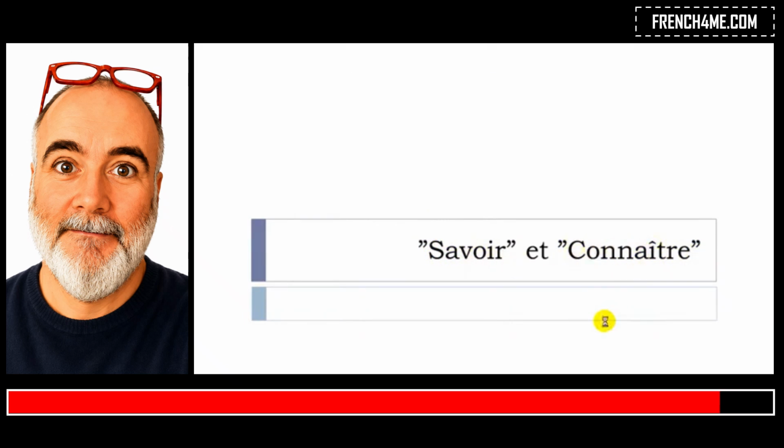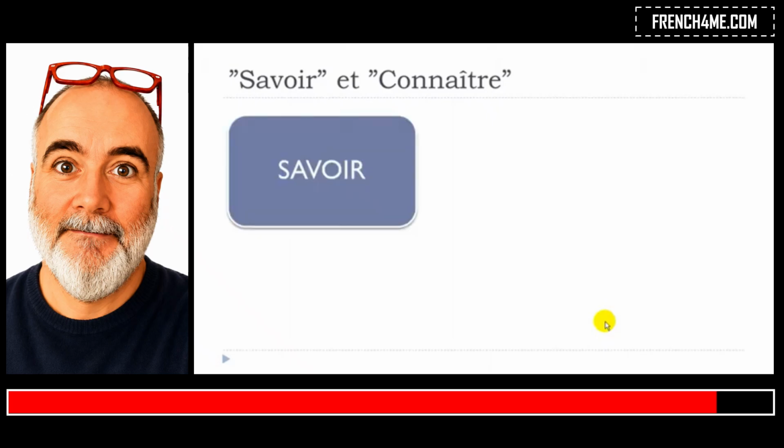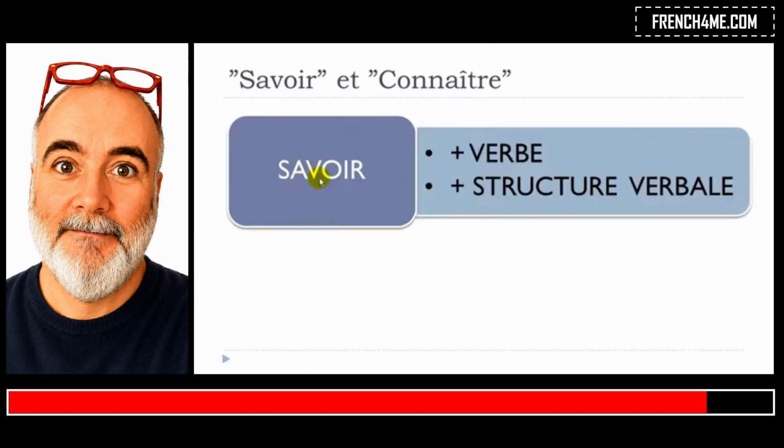What does it mean? It means that you will have two different uses of these verbs. The first one, savoir: the rule is that you will use savoir plus a verb. If you want to add a verb, then you will have to use savoir, or if you want to put what we call a structure verbale, somehow like a sentence, so if you want to introduce a sentence after to know, then that's savoir that you will have to use.